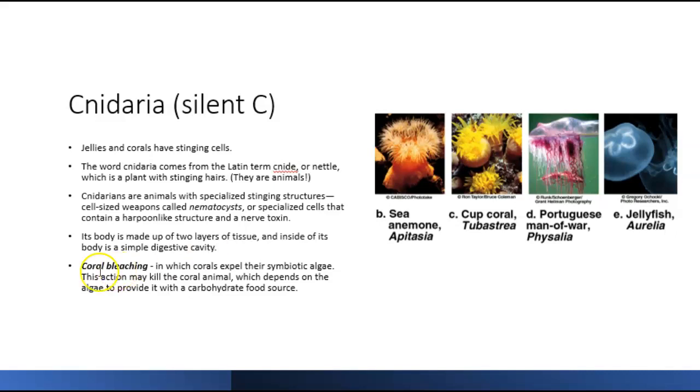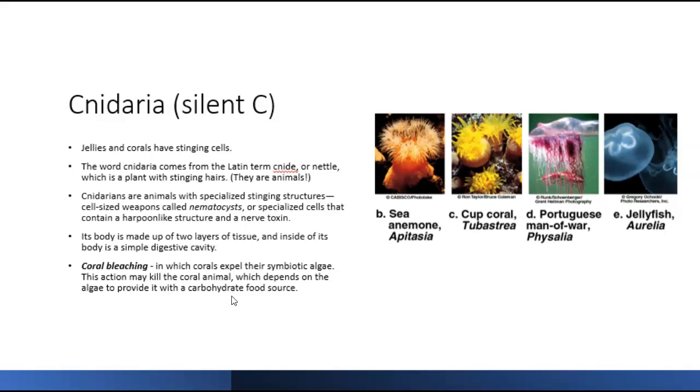All right, we just want to mention coral bleaching here. This is when we have damage to coral and coral death. Coral are animals, but they have this symbiotic algae. So they have an algae that they live with, and the algae and the coral help each other, and they need each other to stay alive. But when the coral is stressed, it can expel or get rid of its algae. And that can kill the coral because it is dependent on that algae.